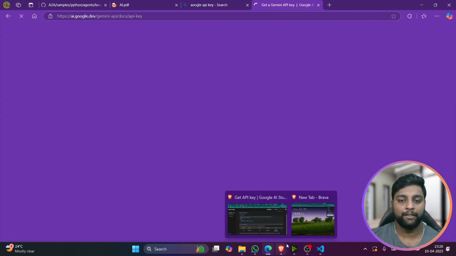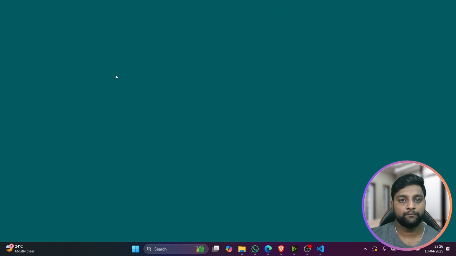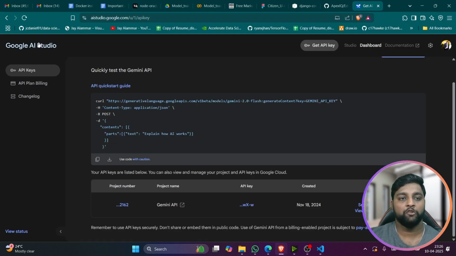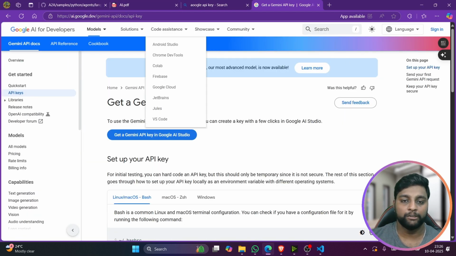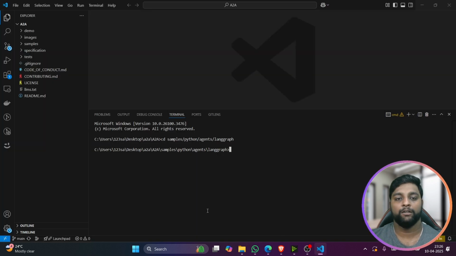Not this. Wait, I have it, I guess. Yeah, here it is. So yeah, AI Studio. You can go to Google AI Studio, and in this you can click on API key and get a new API key. For now, I'm not going to create a new API key, nor am I going to show you my API key. There is a small issue here, guys. Sometimes A2A works with the free tier, and sometimes it requests the premium API key. So make sure to use a premium API key if possible, or try with the free API key. It should mostly work. Sometimes it will show you an error, but it will mostly work. So let us set it. See, here there is an update.